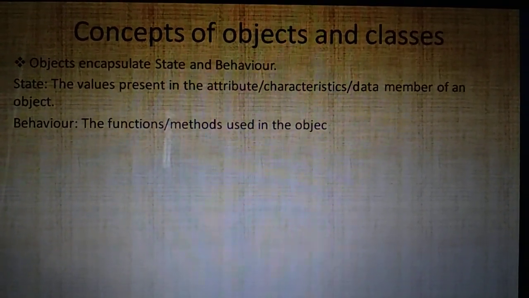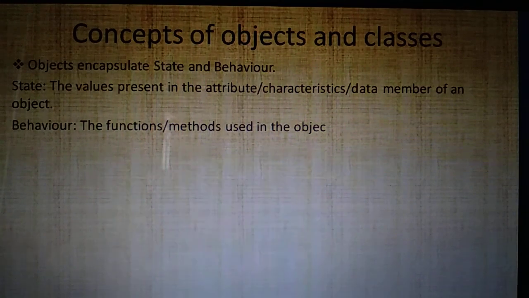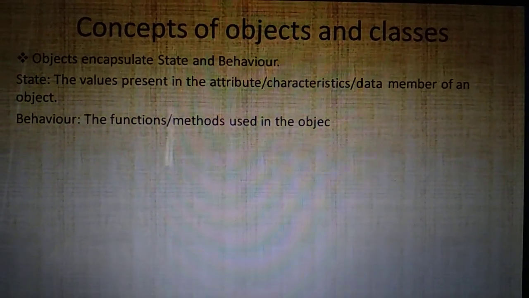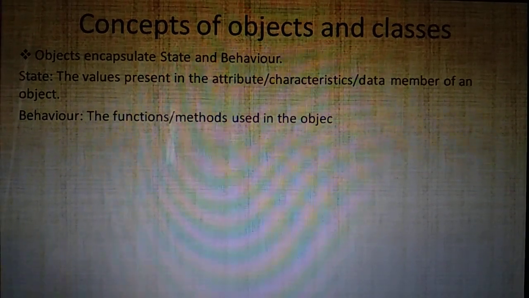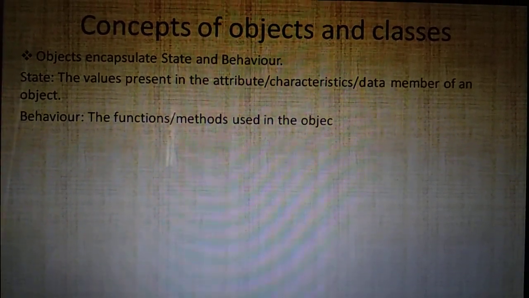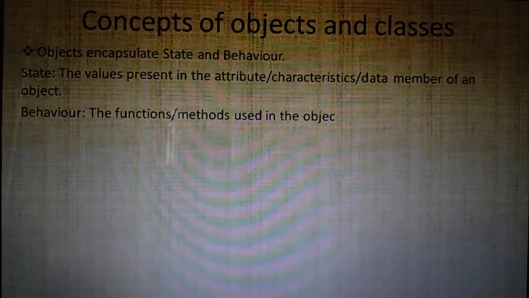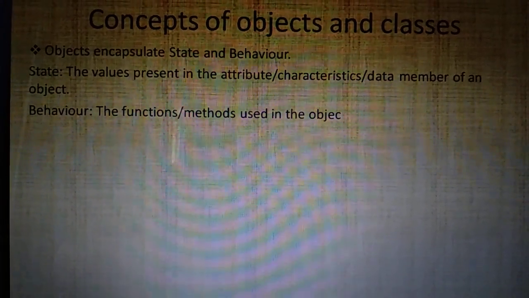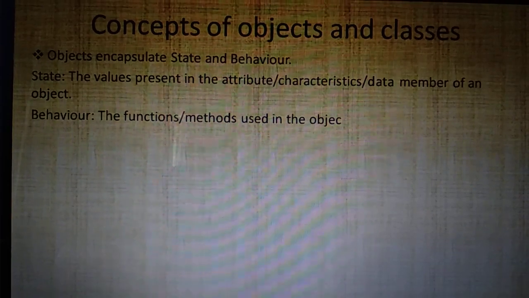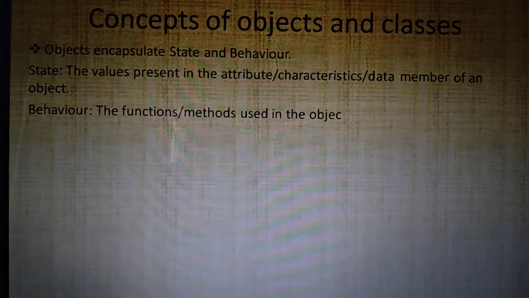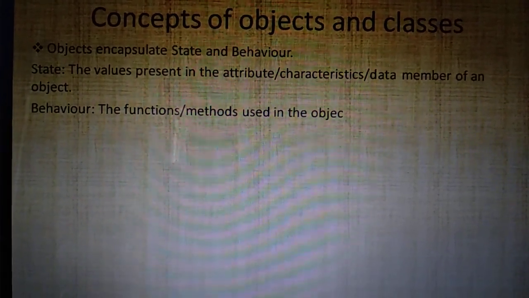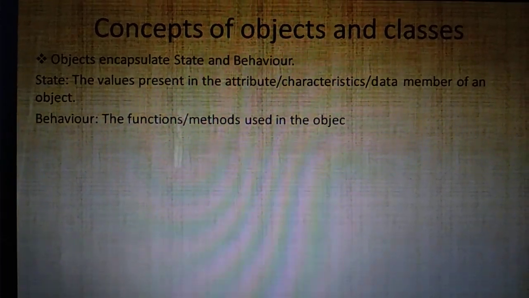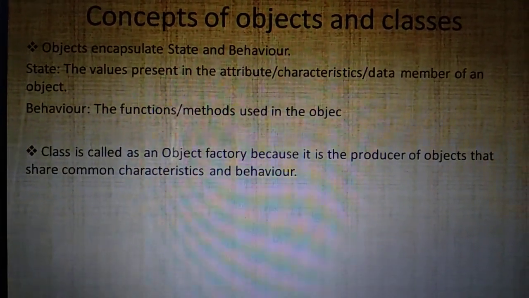Then what do you mean by function? Function means behavior. Behavior is represented through functions. Okay, so objects encapsulate state and behavior means an object contains both the state as well as behavior. State means they are the values present in the attributes or characteristics of an object, whereas behavior means they are the functions that are used to represent objects. Objects, O-B-J-E-C-T, okay? Now, class.